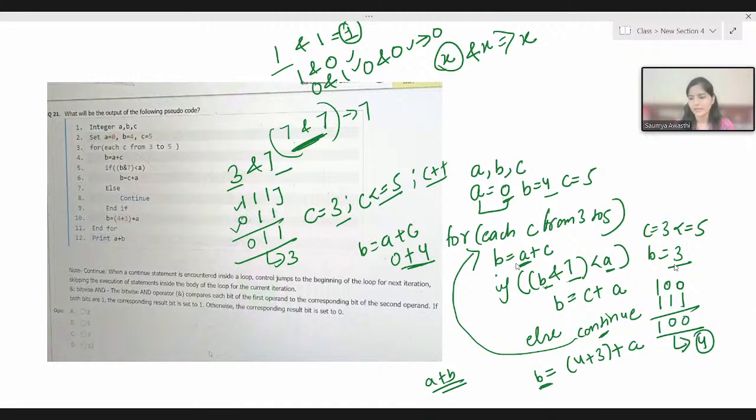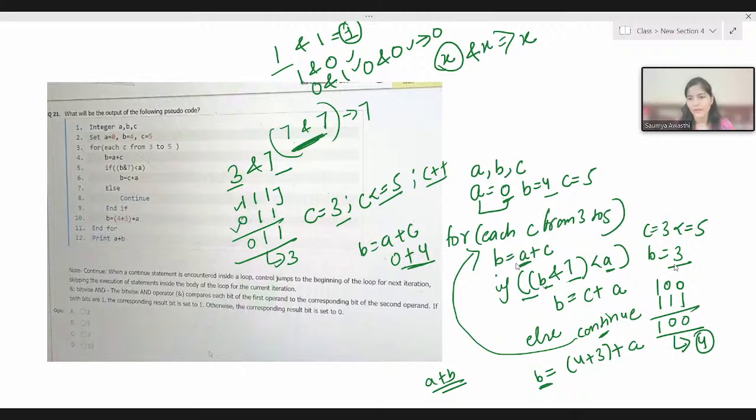Now again else part will be executed and this time C value will be 5. 5 less than equal to 5, condition is still true. Now again B value will be updated to 0 plus 5, right? So B value will be 0 plus 5. Now this if condition will again become false. If you want to check, you can give it a try or let me do it for you.